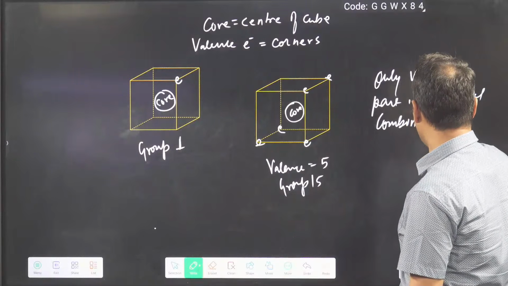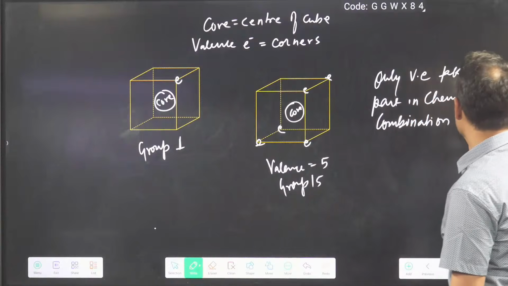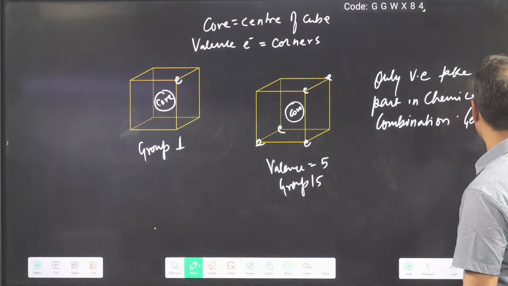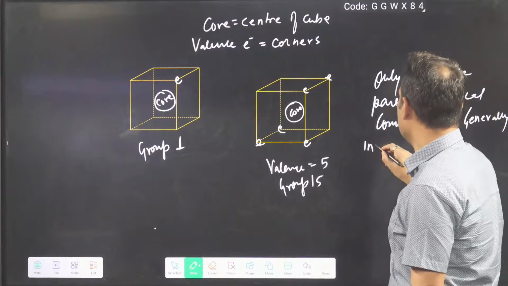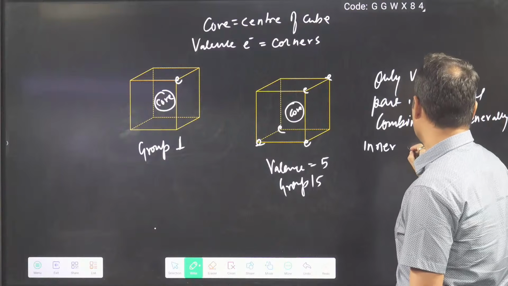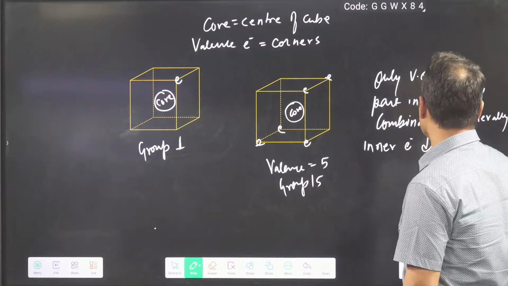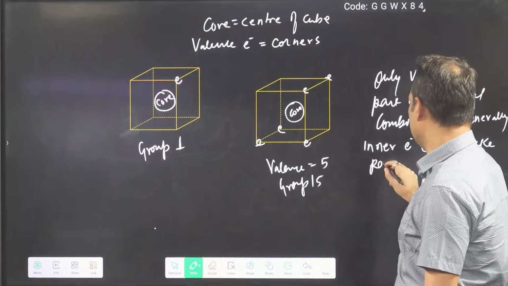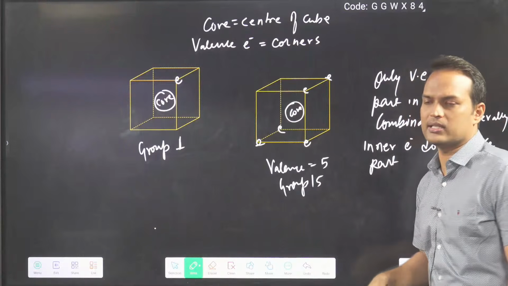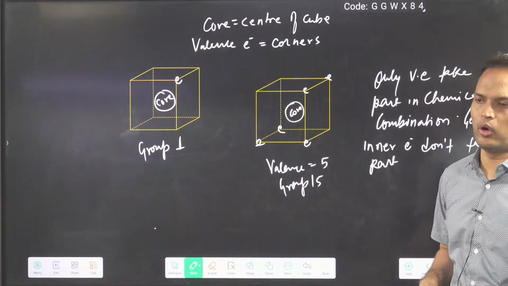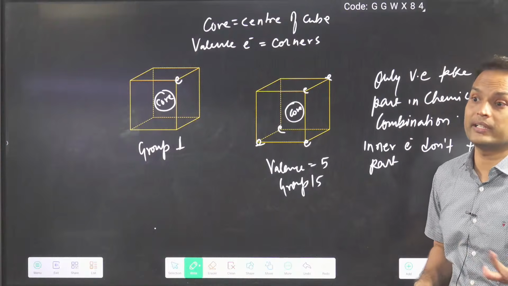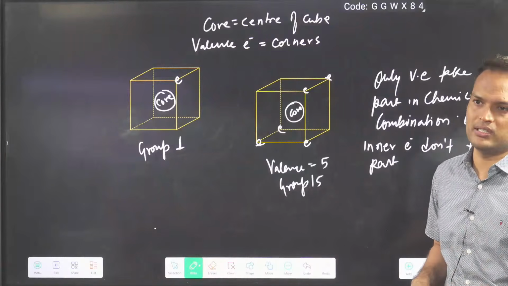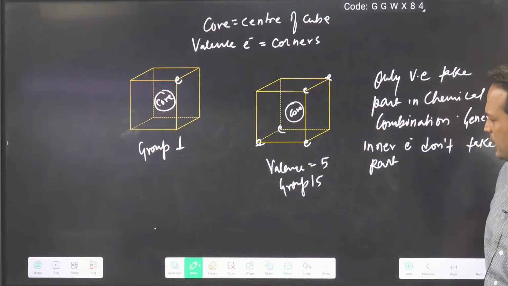When you are making bonds, who will take part? Valence electrons. Generally, inner electrons don't take part, because in most cases valence electrons take part in bonding. Inner electrons are well protected; these words are used in NCERT. You can read all these things.